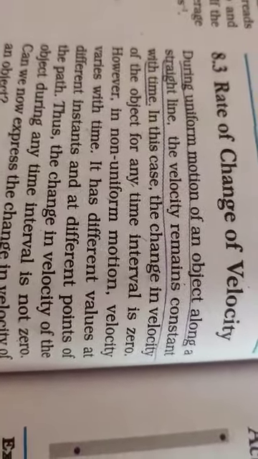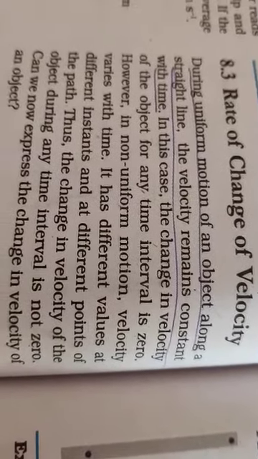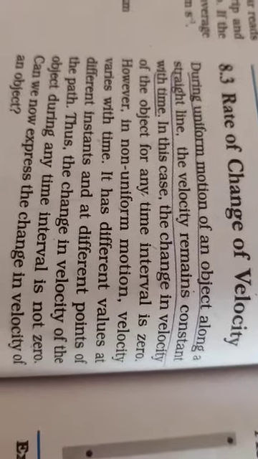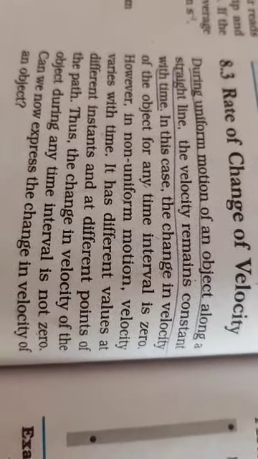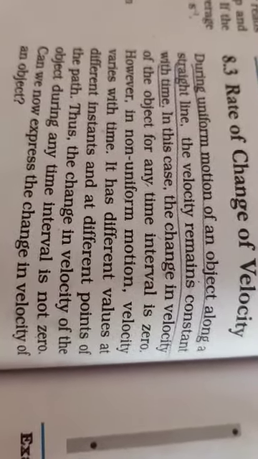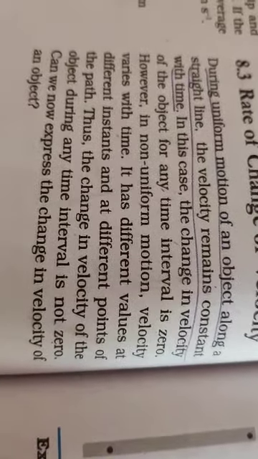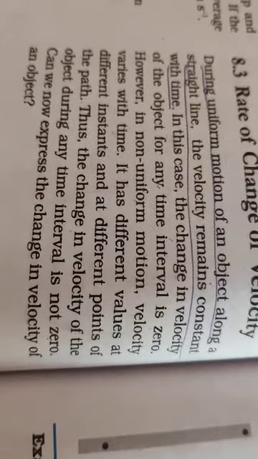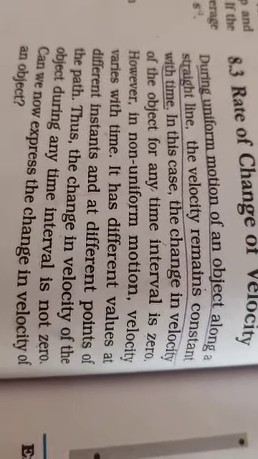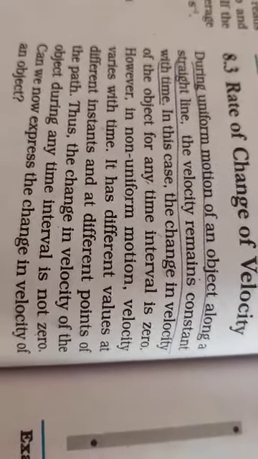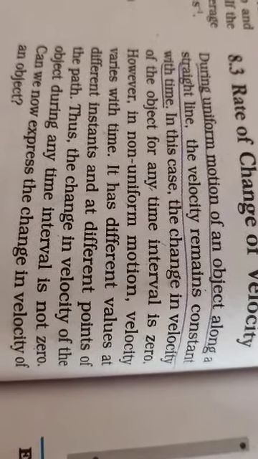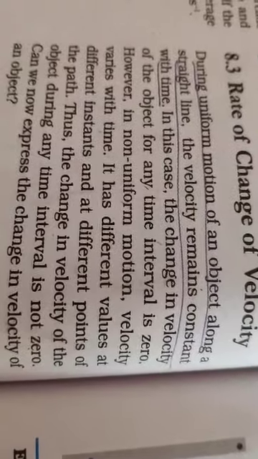Normally, when we are traveling along a straight path, and if your motion is uniform, then obviously velocity remains constant. Because in the previous video, if you remember, I told you that velocity will change under two circumstances: if you are not covering equal displacement in equal intervals of time, or if the direction keeps on changing.